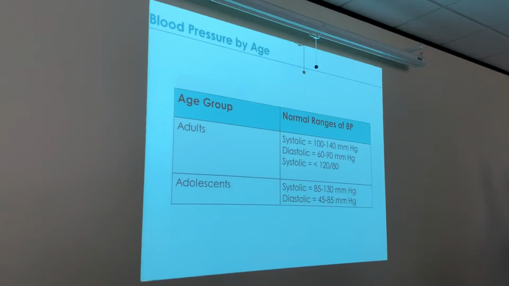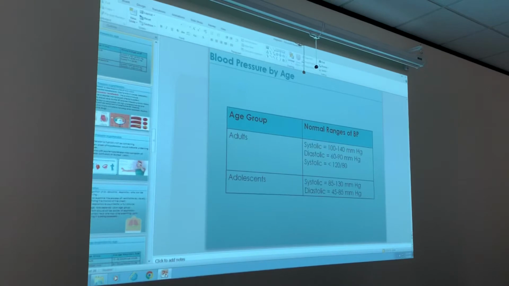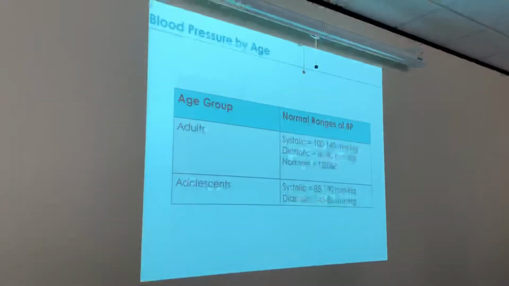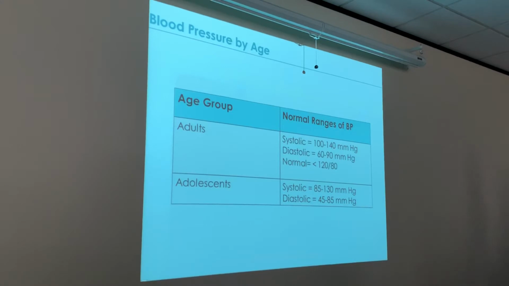Apparently I'm making too many typos. Yeah, that's our normal right there. This right here, it shouldn't say systolic. It should say normal. Quick fix. Bang. There we go. Now you can get your picture because it's accurate.